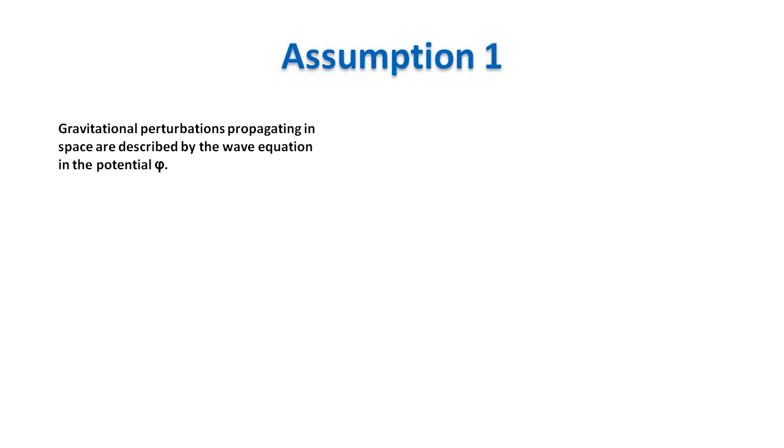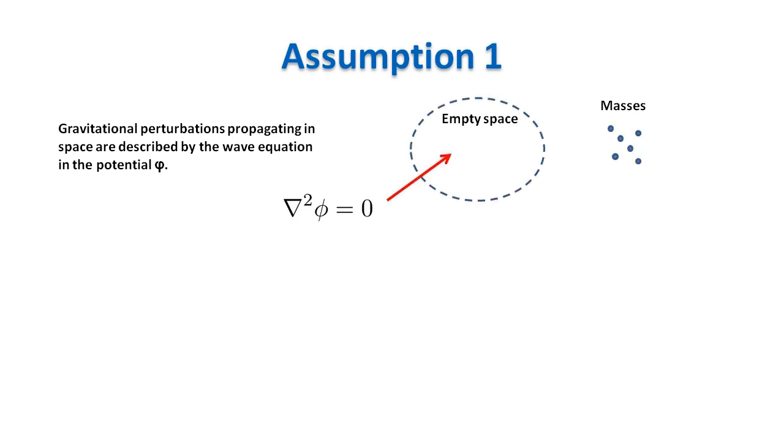Assumption 1. Gravitational perturbations propagating in space are described by the wave equation in the potential phi. We need to justify this assumption. In Newtonian gravity, the gravitational potential phi in an empty region of space is described by the Laplace equation. This equation does not have any dynamics because Newtonian gravity is an instant action at distance. Perturbations in the field propagate at infinite speed.